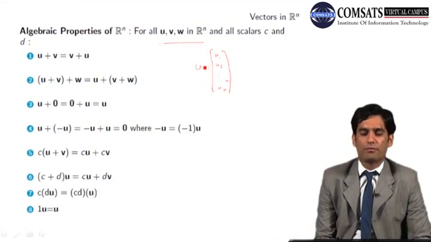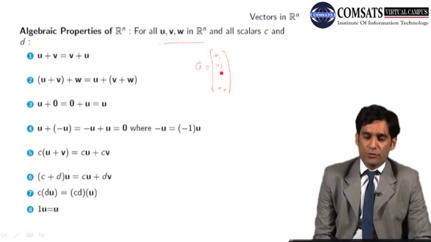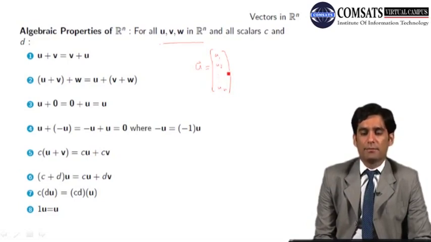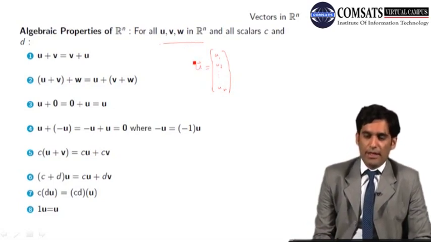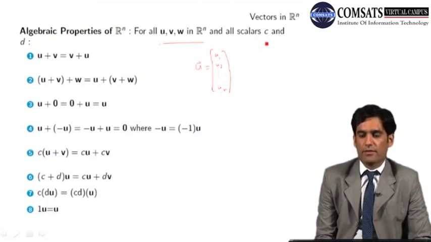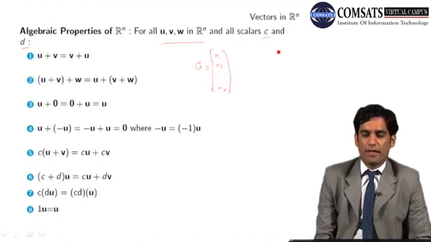These are the components of vector u, and of course u1, u2, un are real numbers. Similarly, v and w are from the space Rn. And for all scalars, these are the scalars c and d, the set Rn satisfies the following properties.